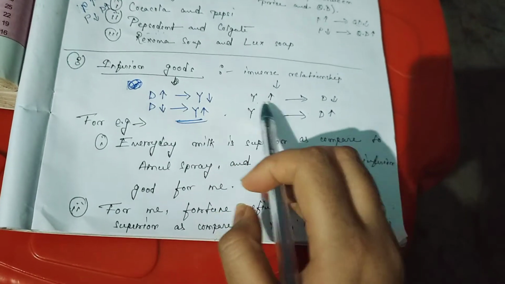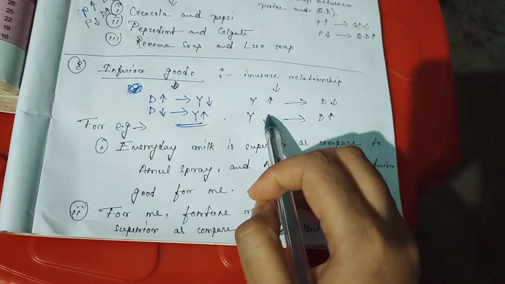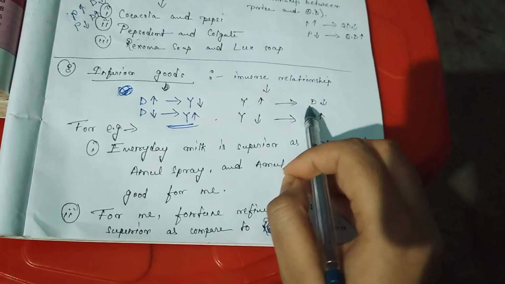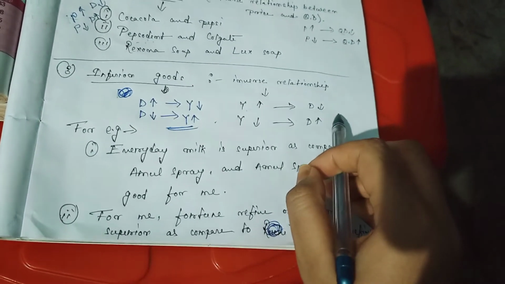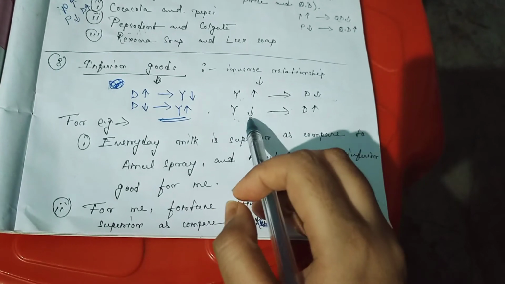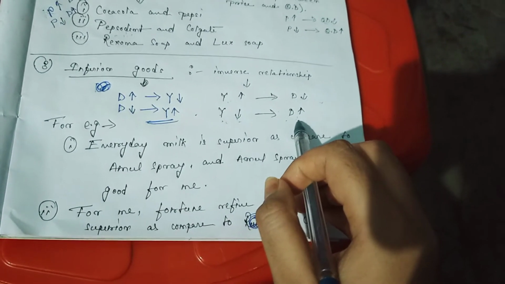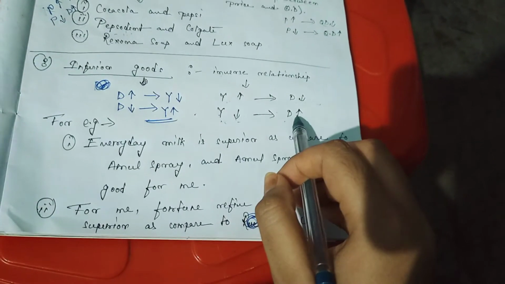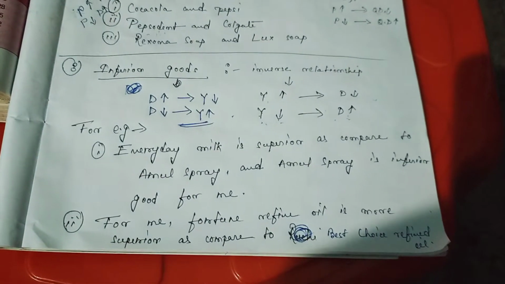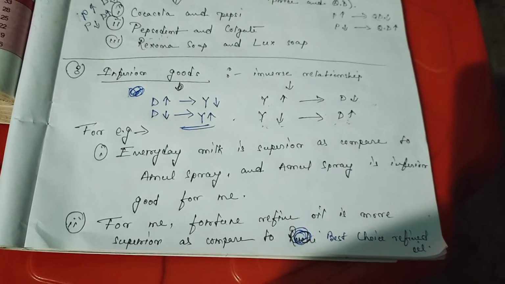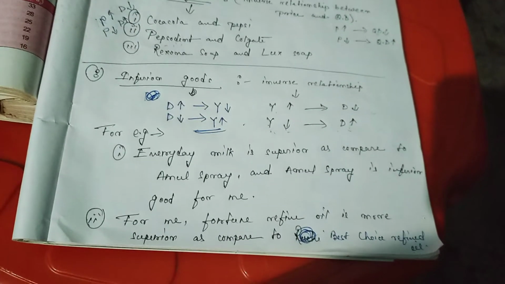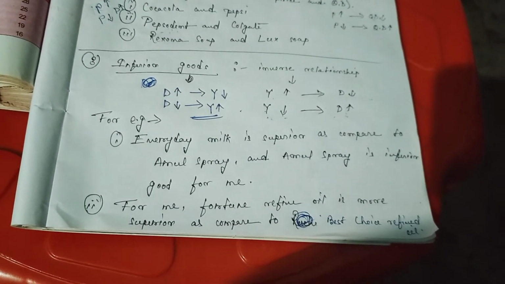When your income increases, demand for that particular commodity falls, and when your income decreases, demand for that particular commodity will increase.